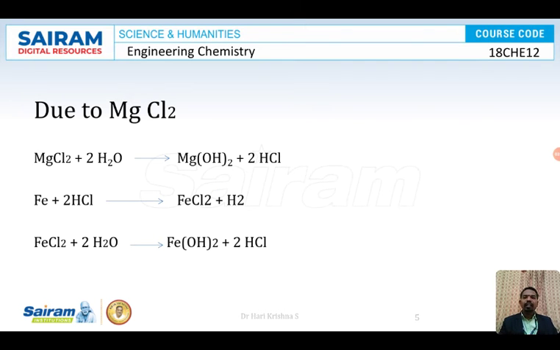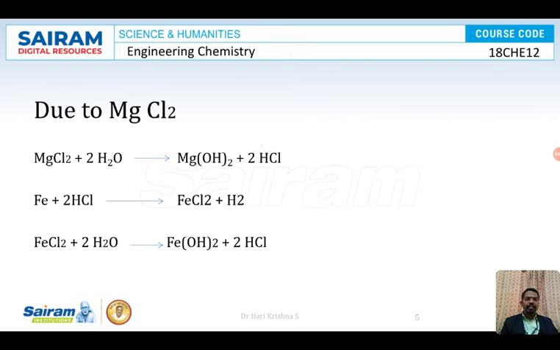To some extent, you will have magnesium chloride also in water. You use treatment to soften the water. In spite of softening the water, traces of magnesium chloride will be present. If magnesium chloride is present, what happens? Magnesium chloride will produce hydrochloric acid. So HCl, once again, causes corrosion.